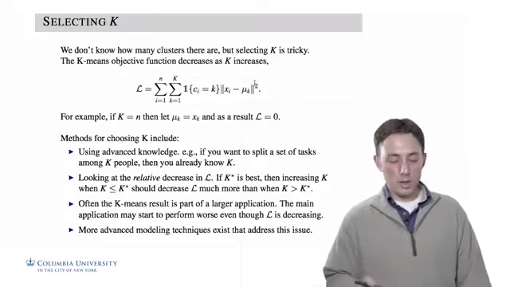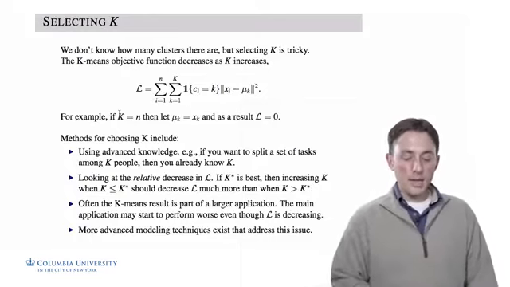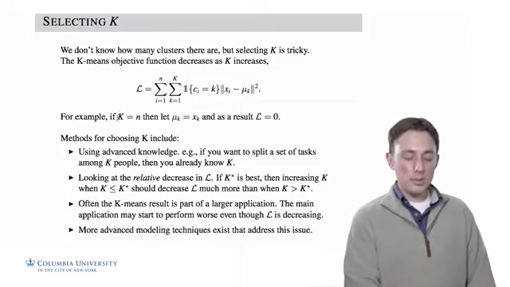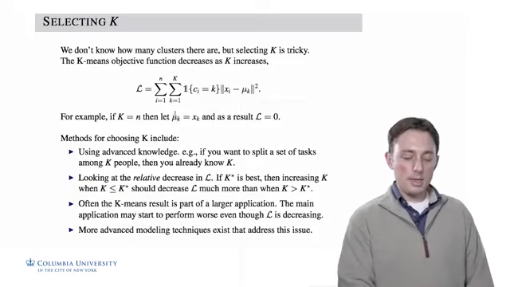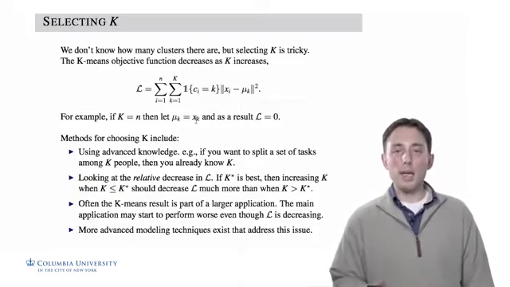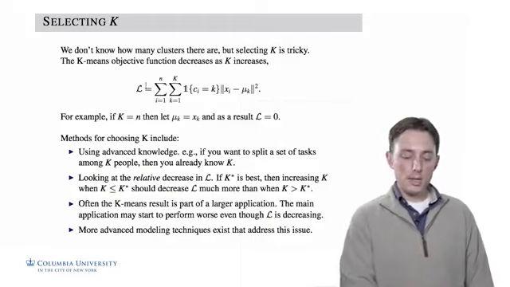For example, if you want a quick way of thinking about it, if we set k to be equal to n, so we set the number of clusters to be equal to the number of data points, and then we let the centroid for the kth cluster be equal to the kth data point, then we can make this thing equal 0.